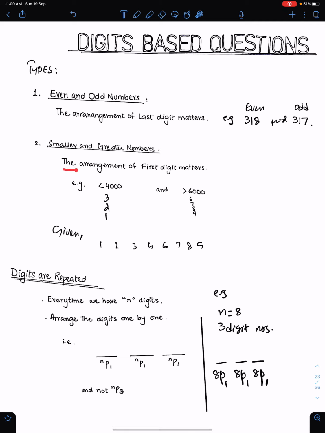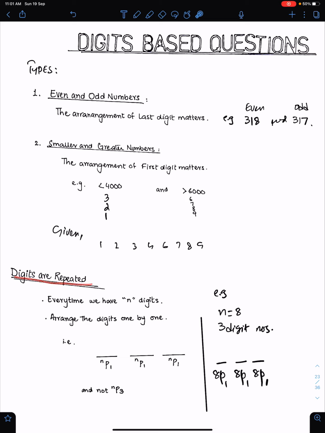Number 2, smaller and greater numbers. For both, the arrangement of the first digit matters. For example, 4-digit numbers that are less than 4000 from this list. The first digit is exclusive. The first digit could be either 3, 2 or 1. But for greater numbers, like in this case, the first digit is always inclusive. The first digit could be either 6, 7, 8 or 9.